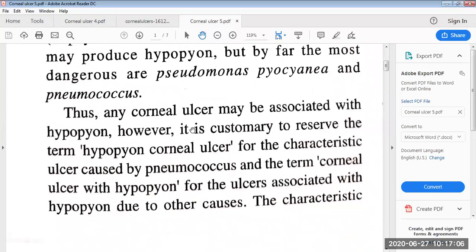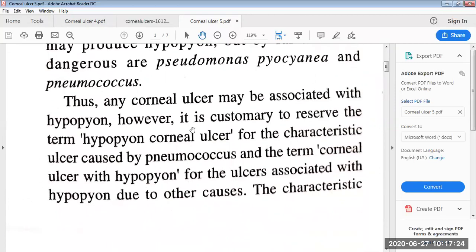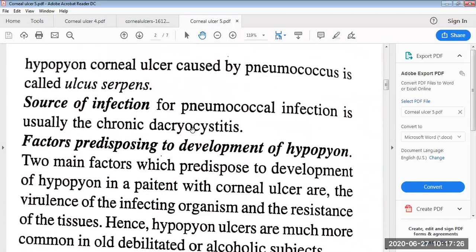However, it is customary to reserve the term hypopyon corneal ulcer for the characteristic ulcer caused by pneumococcus, and the term corneal ulcer with hypopyon for the ulcers associated with hypopyon due to other causes. The characteristic hypopyon corneal ulcer caused by pneumococcus is called the ulcus serpens. The source of infection for pneumococcal infection is usually chronic dacryocystitis.